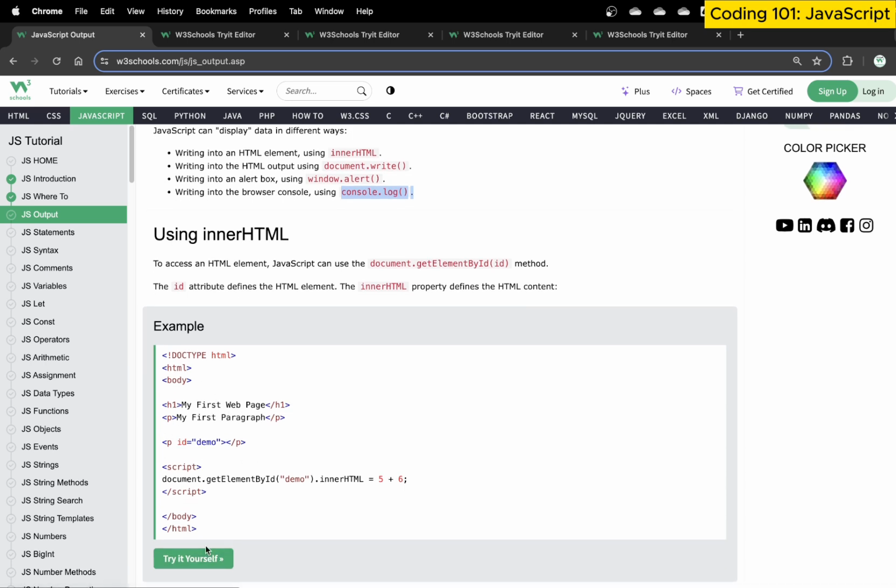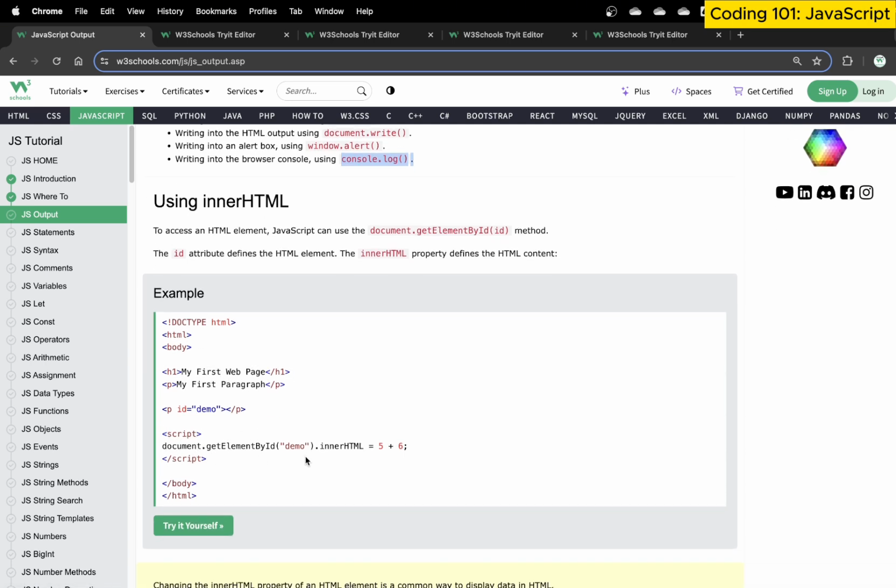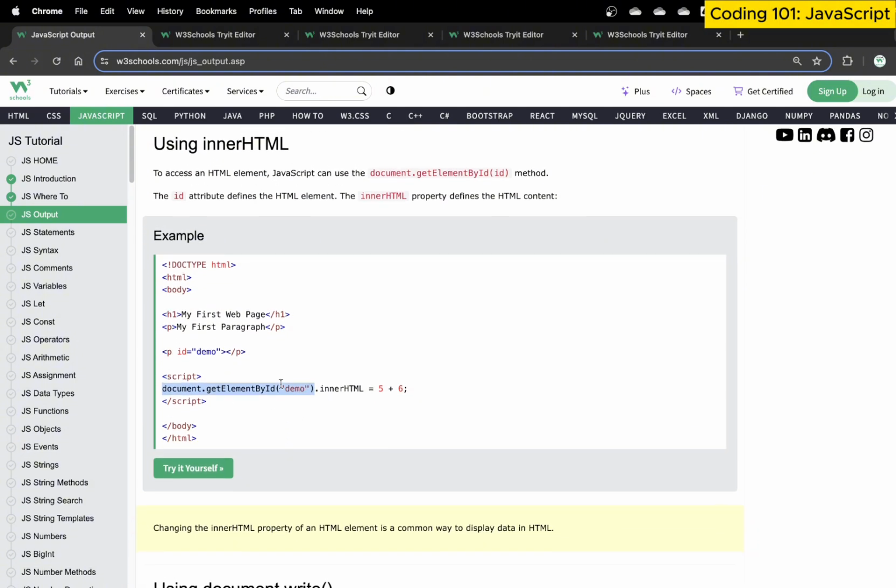So if I have my document here, and I need to generate some output, any form of output, we use something called document.getElementById with the id demo. Now, as I said, we will talk a little bit more about this later. Let me explain what exactly is happening here. So this is document. This is typically referring to the fact that I have a web page, and because I'm writing this code inside this HTML, technically it's referring to this own HTML. It's just referring to itself: hey, I am a document.